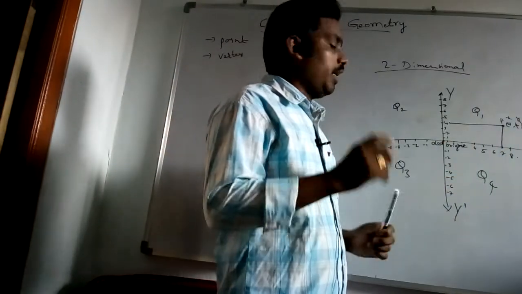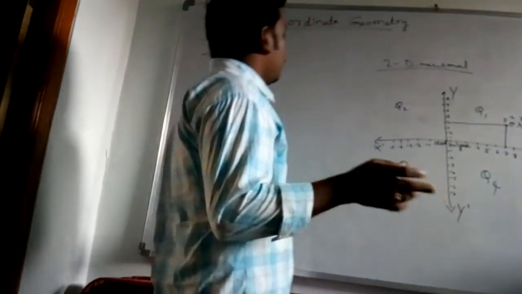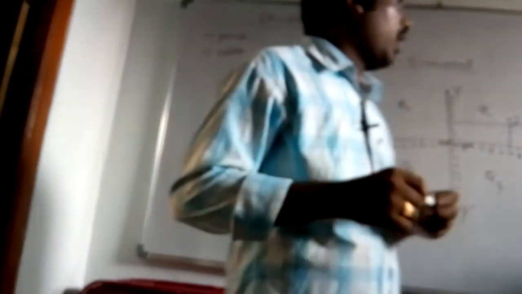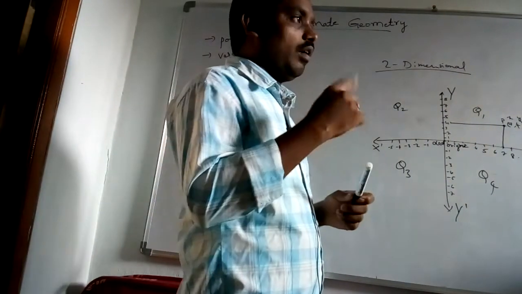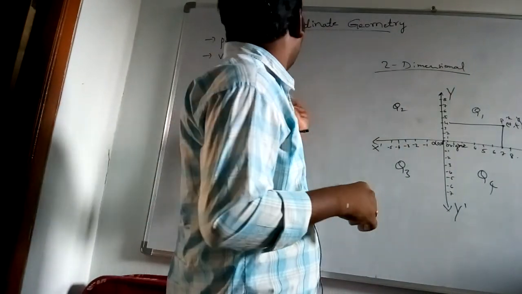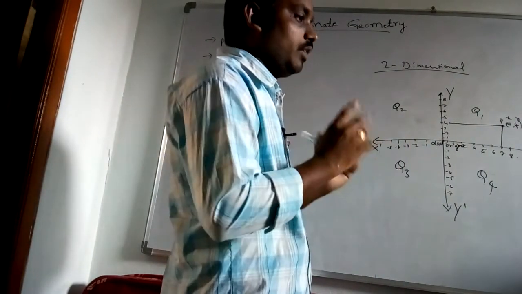By showing this point we can easily understand the given information. We studied bar graphs, different curves, straight line graphs and parabola curves. These things we are going to study in coordinate geometry.